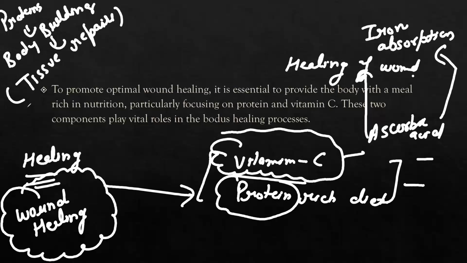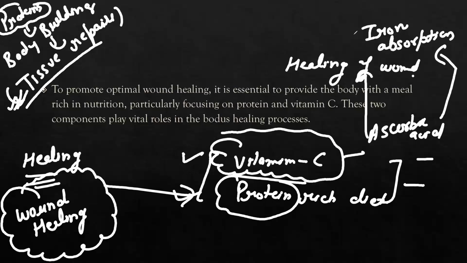During an injury, when there is damage to the epithelial tissues or other types of tissues, protein plays an important role in tissue repair and regeneration. So these two nutritious elements, vitamin C and proteins, are very important in the healing of the wound.